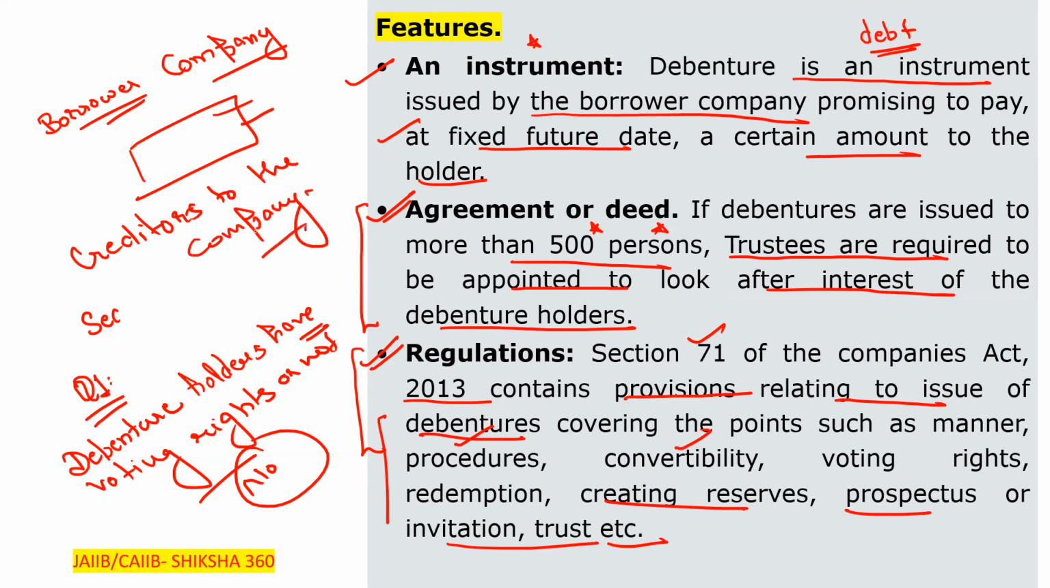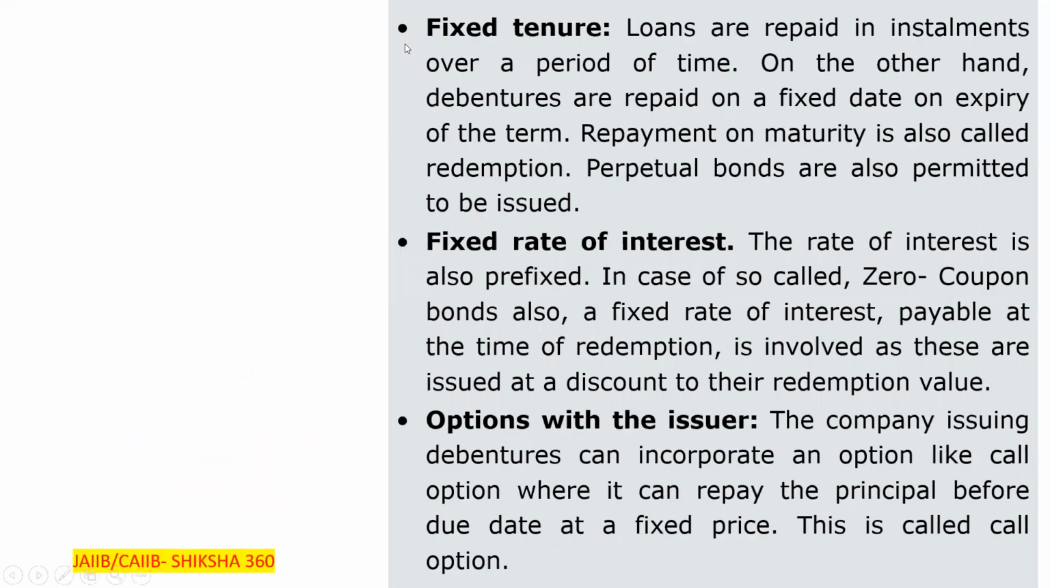Okay, so they are just the creditors to the company. Now move to the next one. Fixed tenure, clear? So loans are repaid in installments over a period of time.